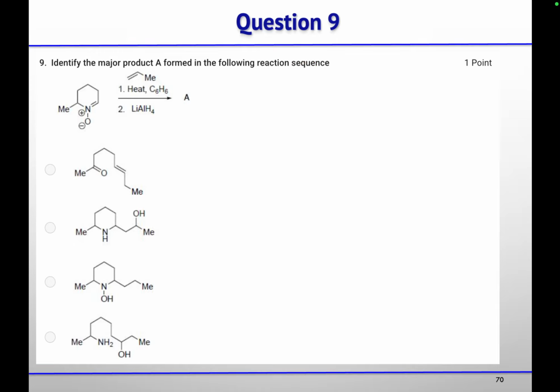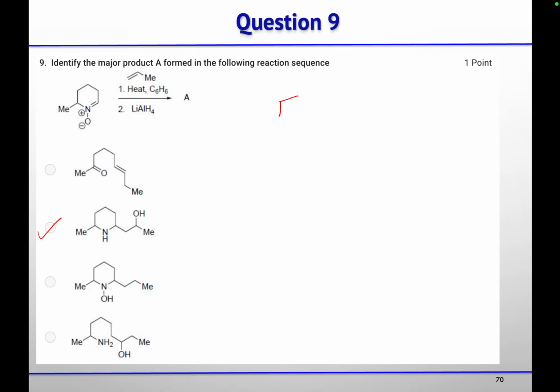The fourth one. Fourth one, think again. The second one. Sorry, the second. Second one. Okay, let us find out. Second is the correct option.